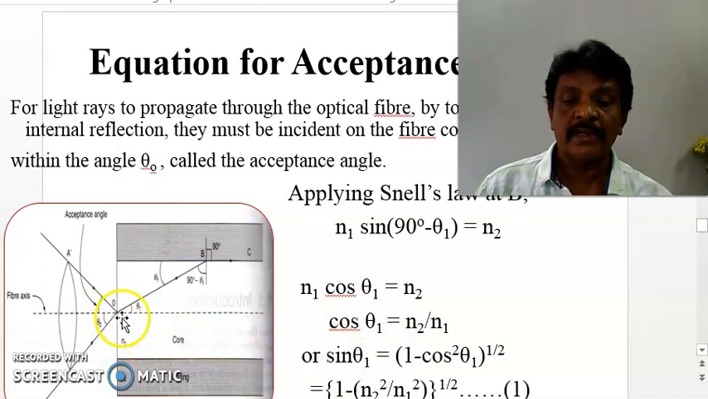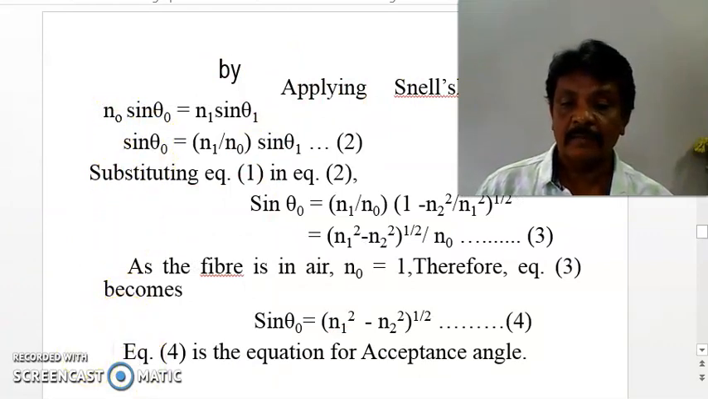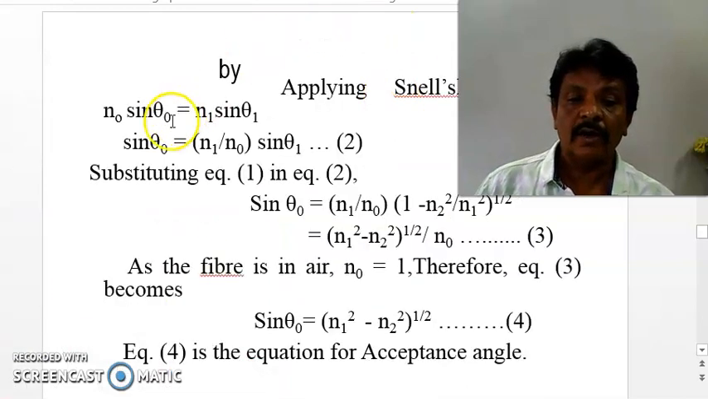Now we can apply Snell's law at point A. By applying Snell's law at A, n0 is the first medium. So n0 means this is the refractive index of the medium at A and is taken as n0, and the refractive index of the core is the second medium, as you know that it is n1. So n0 into sin theta 0 is equal to n1 into sin theta 1 according to Snell's law. Sin theta 0 is equal to n1 by n0 sin theta 1.